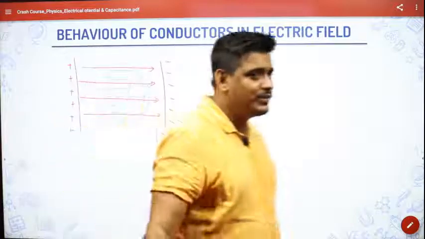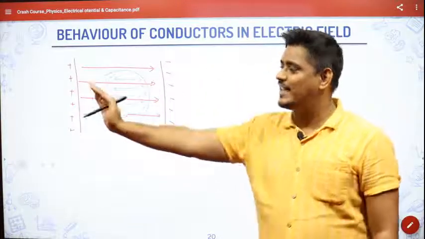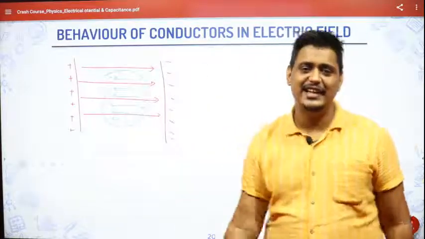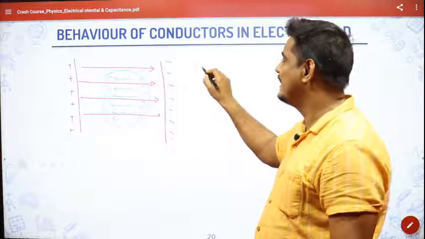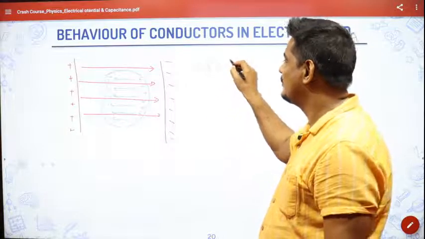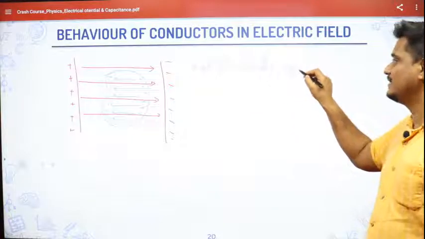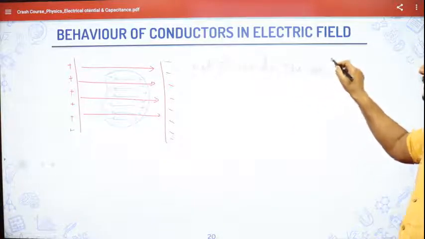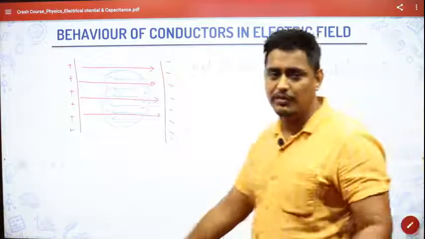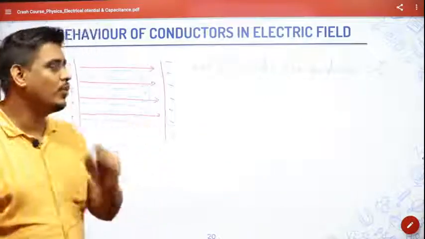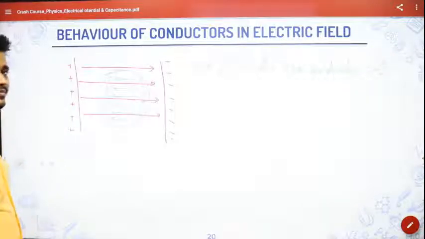So now what will happen? The electric field is coming in the opposite direction. It will cancel the external electric field, and the net electric field inside the conductor, how much will it become? It will become 0. So remember that conductors don't have any electric field inside them, right?